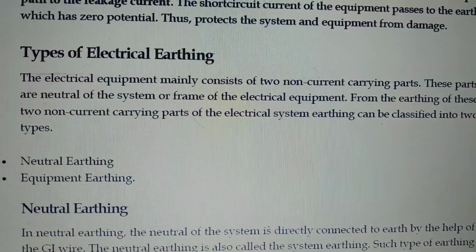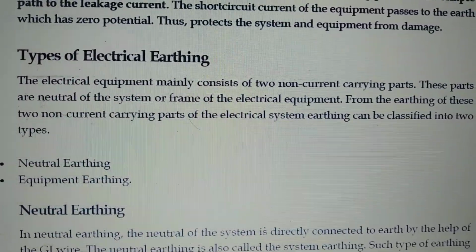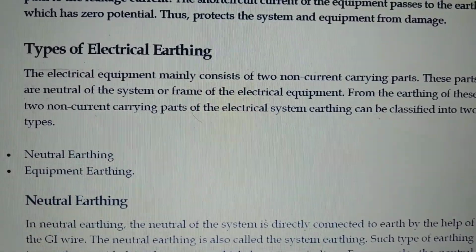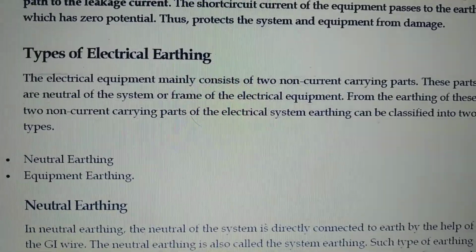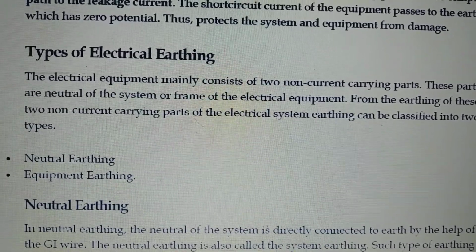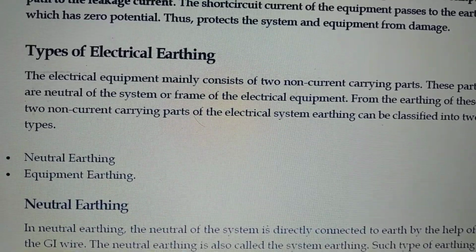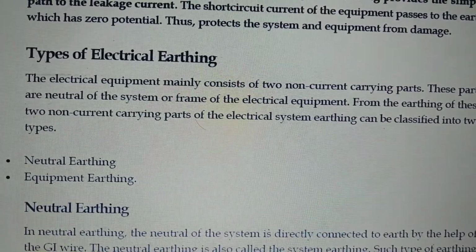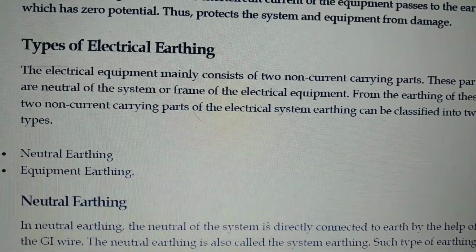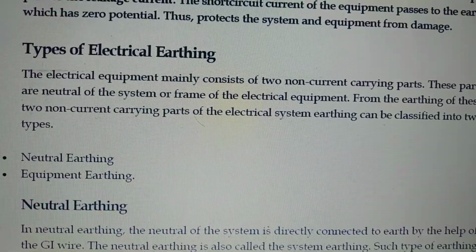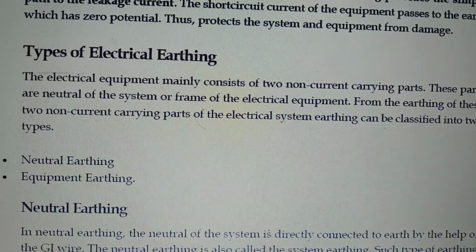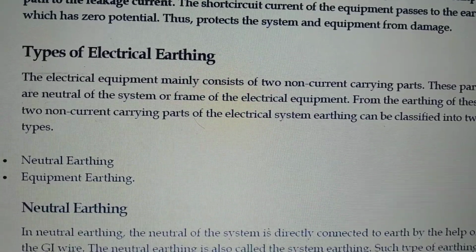If anything happens inside the system, suppose some short circuit happened or some leakage current is flowing, that affects the neutral point and the non-current carrying part of the equipment. If anybody touches that, immediately they will get the shock. Hence, we should go for the earthing of those particular non-current carrying parts.